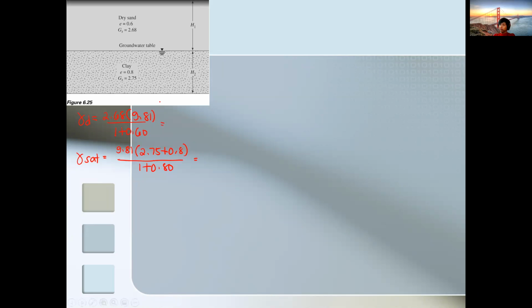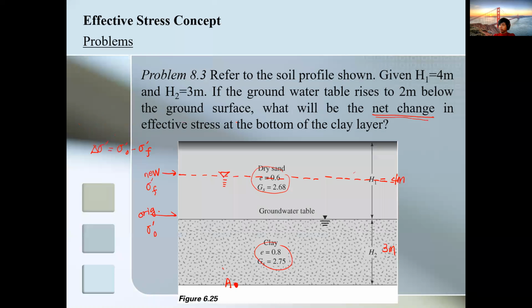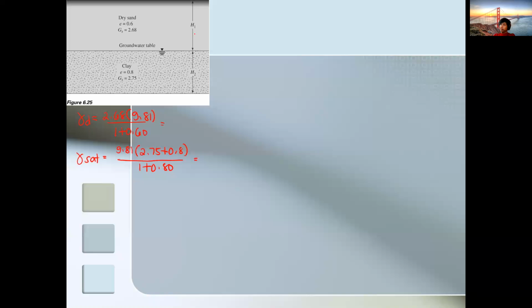So let's try to go back to the figure. So this one is 4 meters, then this one is 3 meters, just for our guide. So for the dry condition, that's 16.43 still, kilonewton per cubic meter.